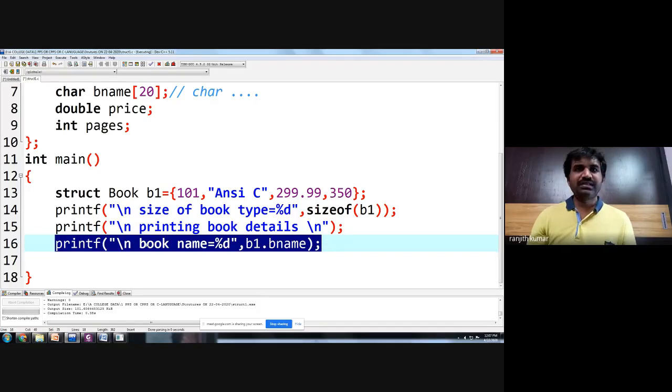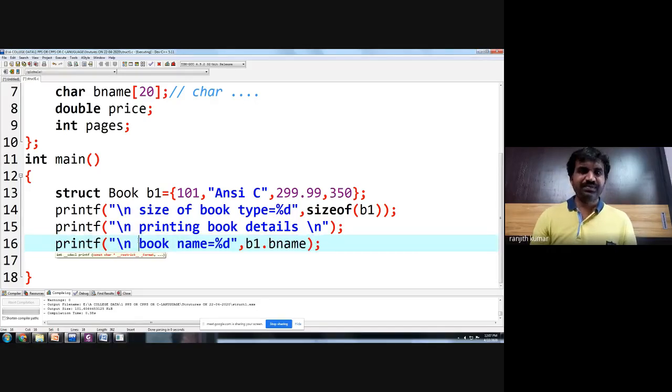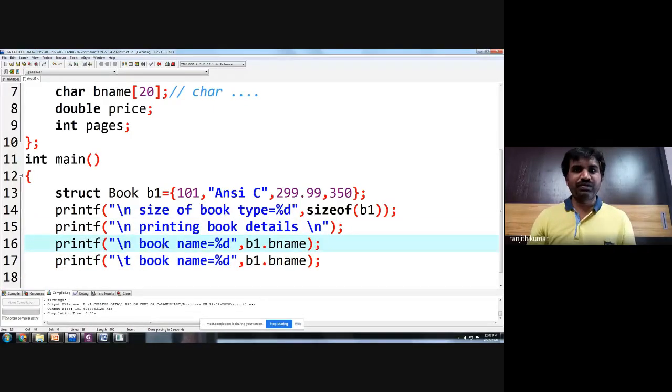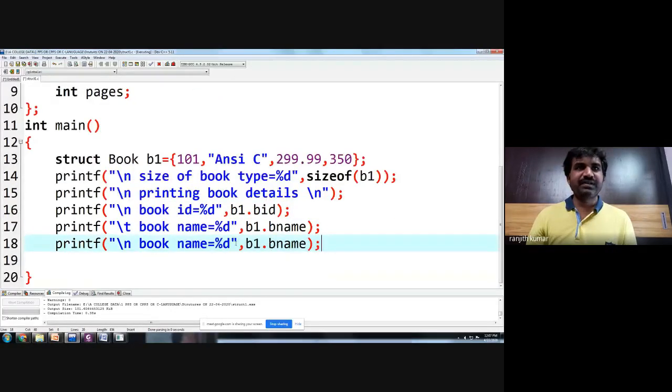Similarly, you want to print all the details of the book. So I want to print book ID. How to print book ID? In the place of like this. Then how to print the number of pages or price? I want to print the price. The price is what?